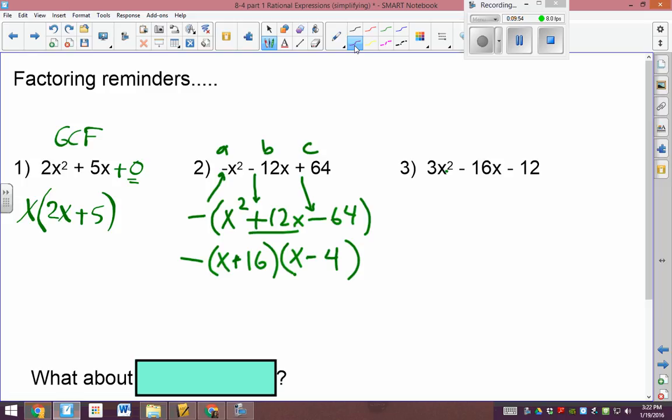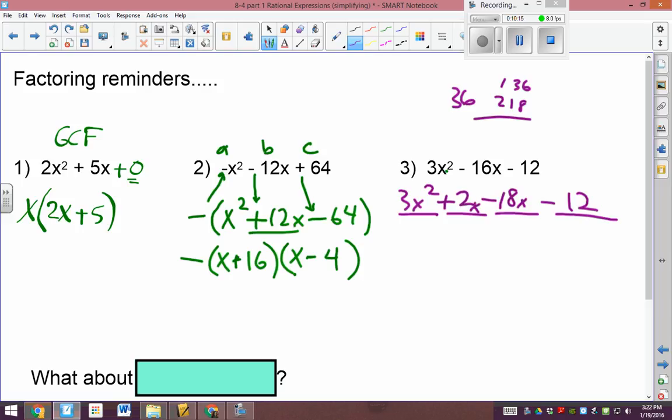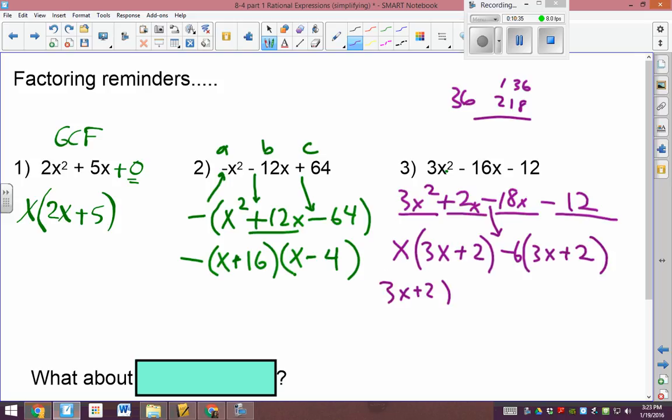This one has no GCF. So it's the 4 spot, my favorite. Multiply A times C. That's 36. Factors of 36: 1 and 36, 2 and 18. So I need plus 2 and minus 18. And don't forget your little x's. From there, look for a greatest common factor: x, and that leaves x plus 3x plus 2. For the next one, remember that the third sign helps us figure out the new sign. Minus 6 is common, and that's going to leave us with 3x and change that to plus 2. Final answer, 3x plus 2, x minus 6.